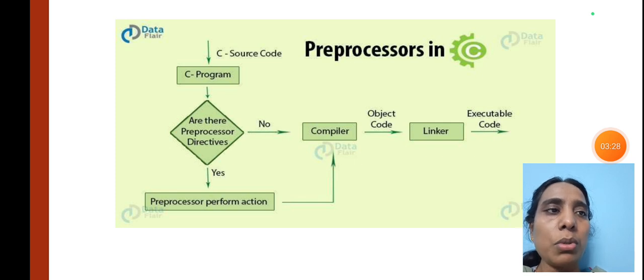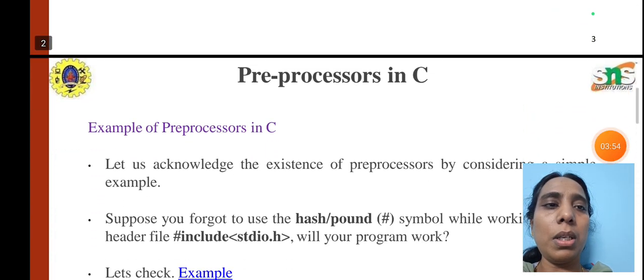If you want to use the math functions in the program, we have to include math.h. It will have the mathematical functions, and it will go to the compiler, the compiler will produce the object code, and finally the object code will be linked by the linker.